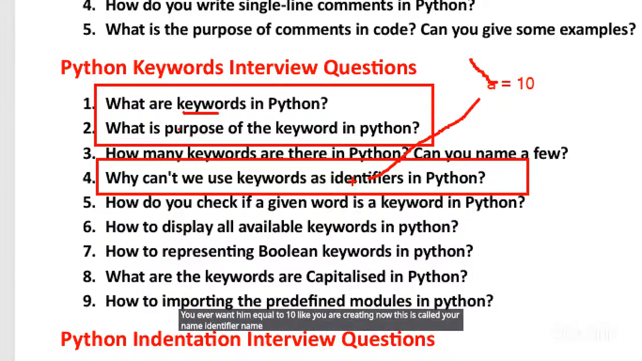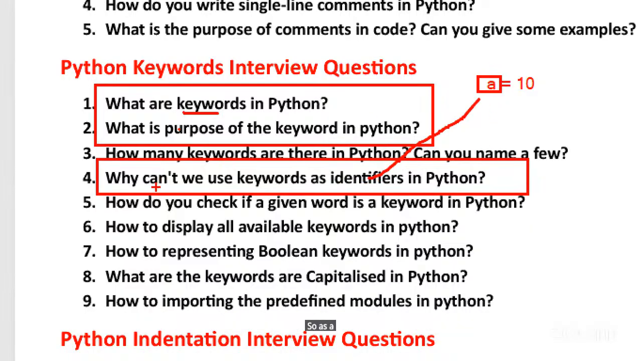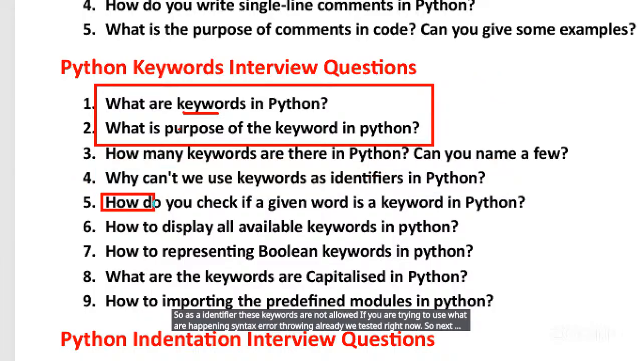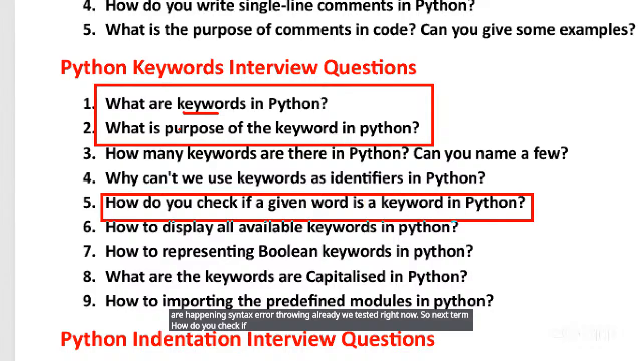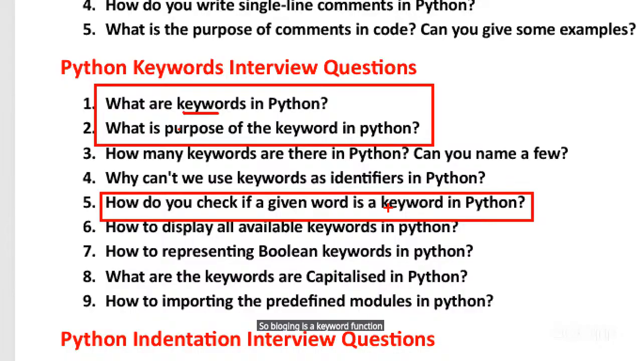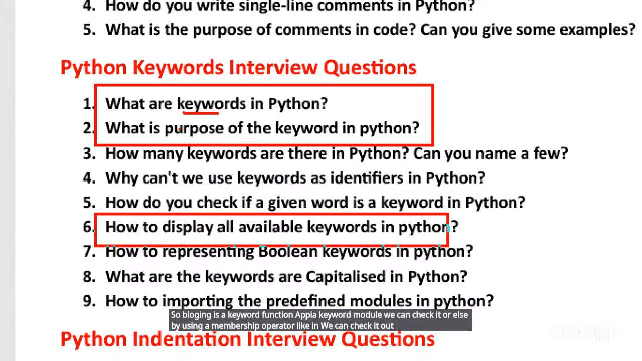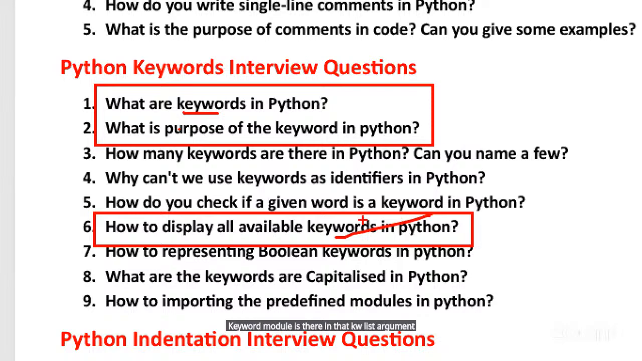So later, today only we will discuss about this one also. As an identifier, these keywords are not allowed. If you are trying to use them, a syntax error is thrown. Already we tested right now. So next, how do you check if a given word is a keyword in Python or not? By using the iskeyword function of the keyword module, we can check it, or else by using a membership operator like in, we can check it. How to display all available keywords? The keyword module is there, in that the kwlist attribute is there, with that we can display it.